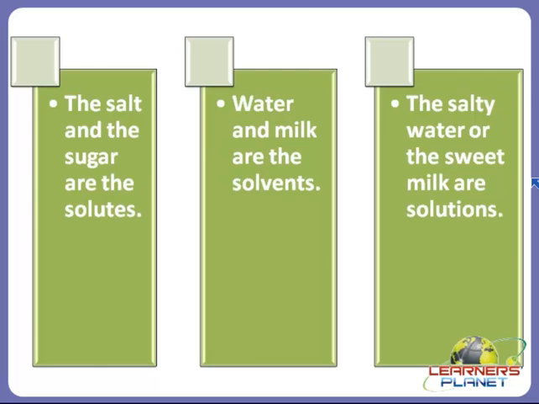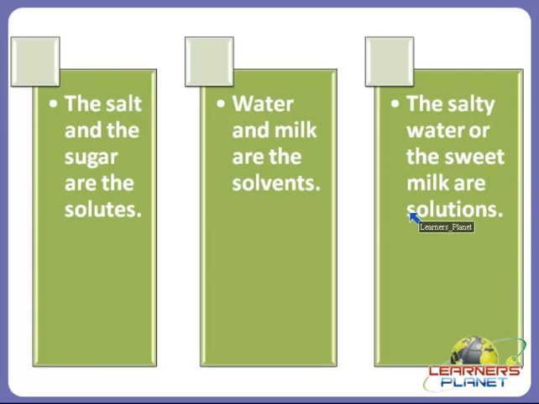Right? So let's get familiar with these terms more. So we can say that the salt and the sugar are the solutes, water and milk are the solvents, the salty water or the sweet milk are the solutions.